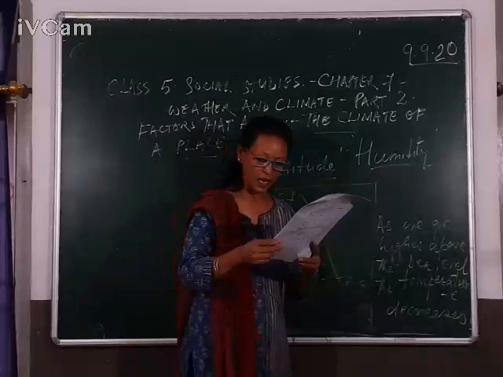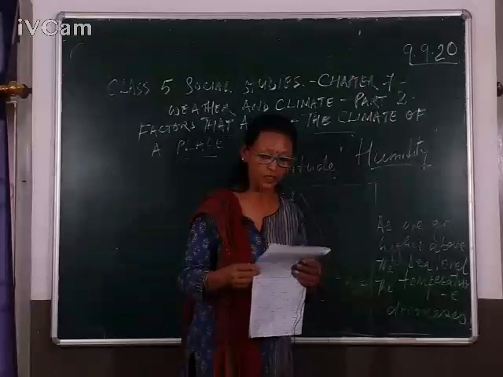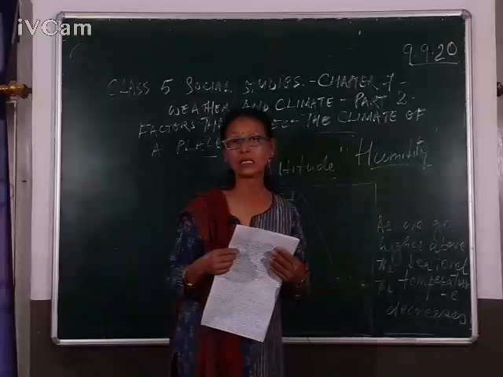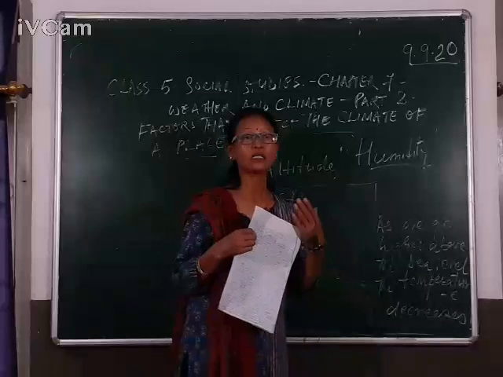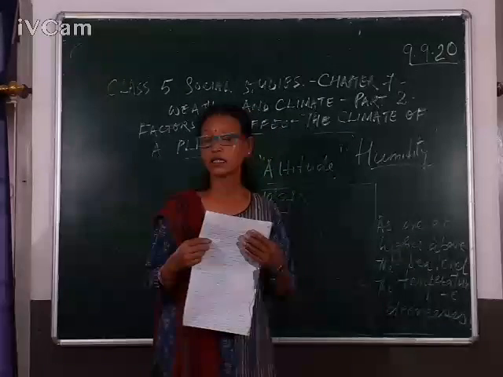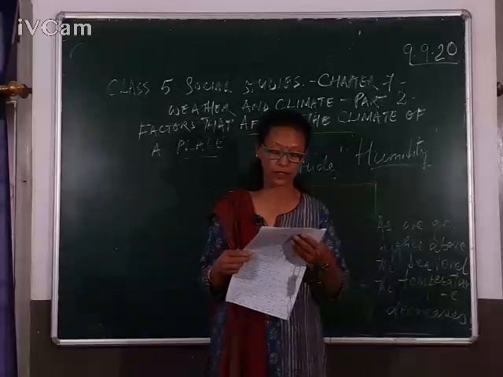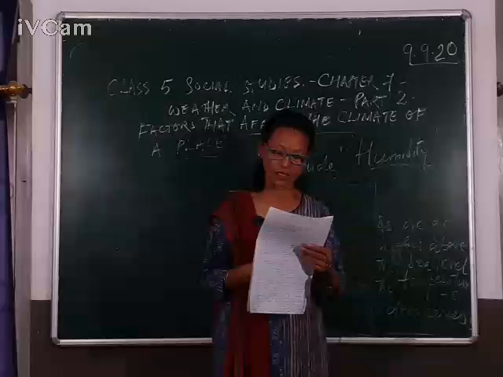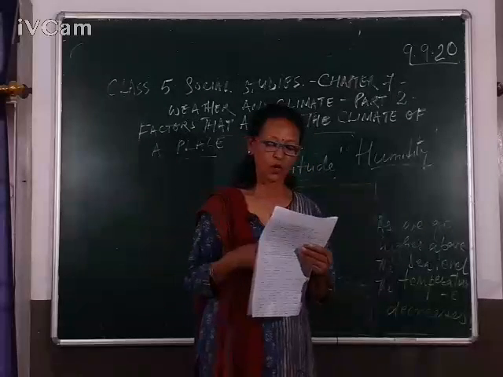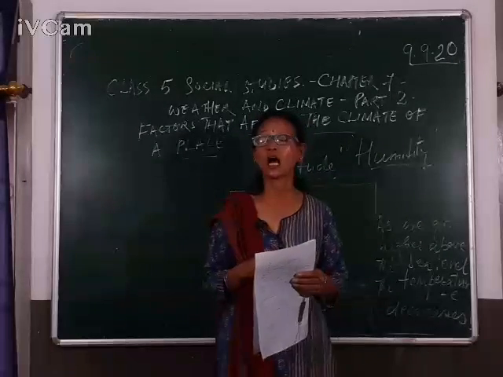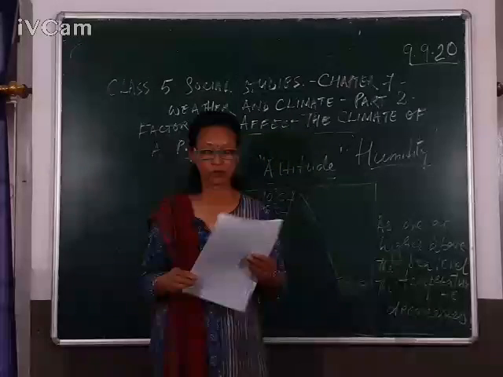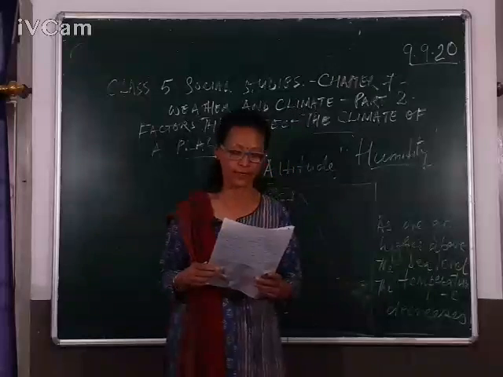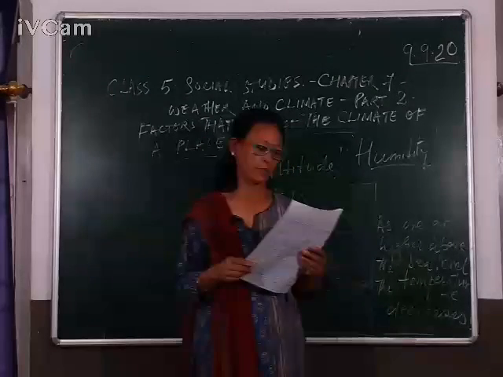The area which has low humidity such as deserts does not have cloud. In desert areas, you will not see cloud. The sky is very clear, very sunny. So, it has intense or extreme heat during the day. This is all about the humidity and cloud cover. Understood? If there is any doubt, you can ask me in my offline class or on my personal number.